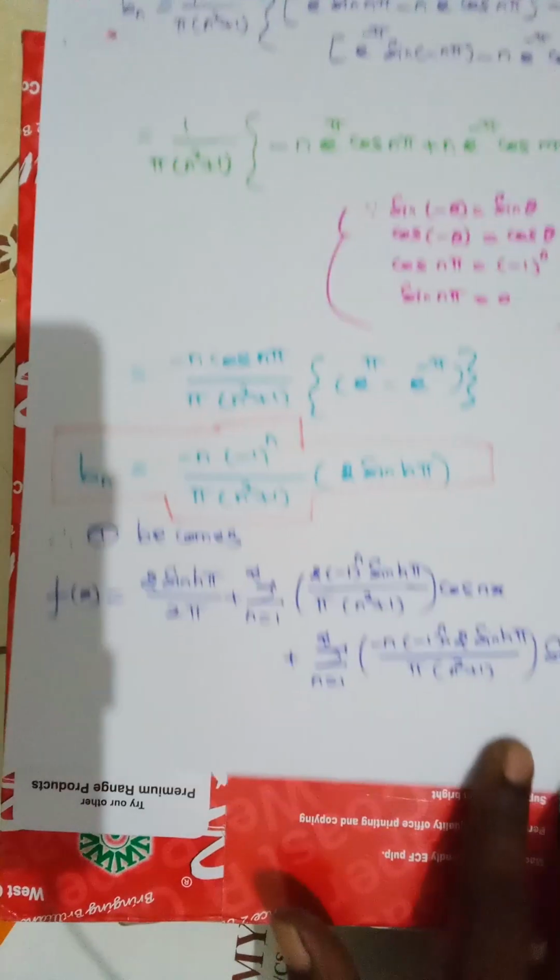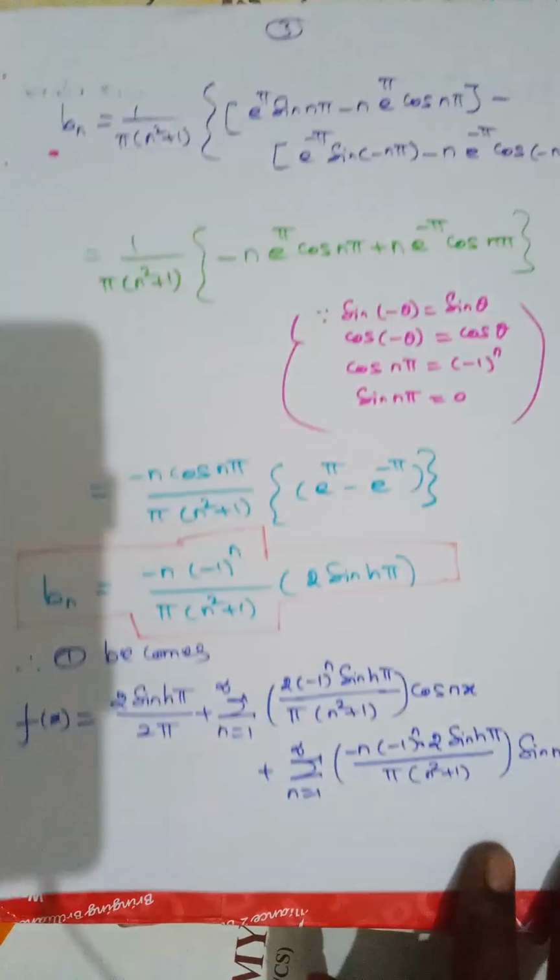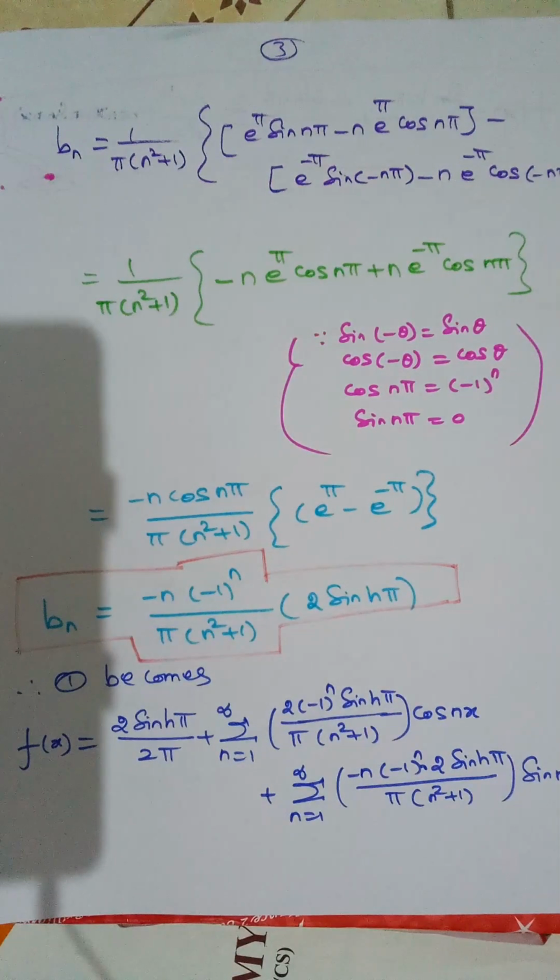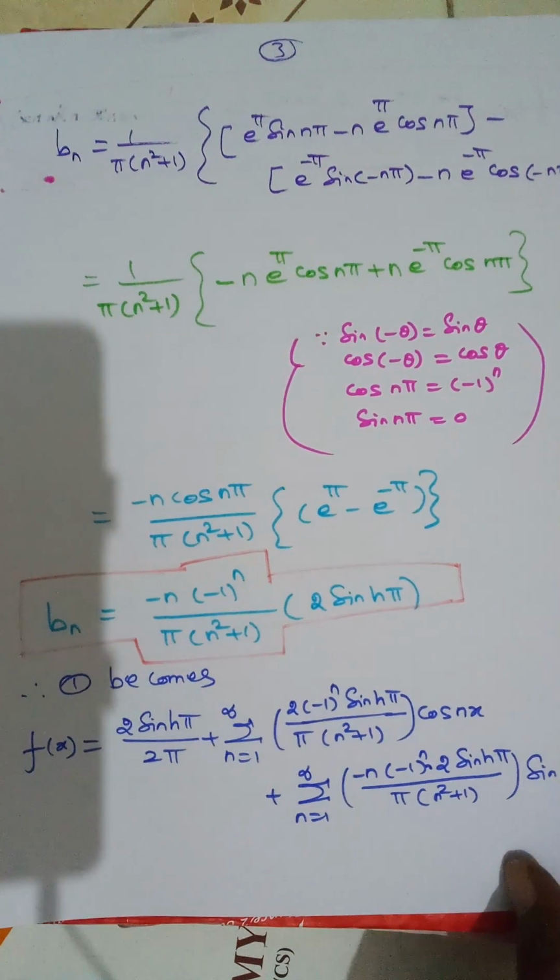Now the equation number 1 becomes f of x equals 2 sin h pi by 2 pi, that is a0 by 2, plus summation n is equal to 1 to infinity 2 into minus 1 whole power n sin h pi divided by pi into (n square plus 1) into cos nx, plus the third term, summation n is equal to 1 to infinity minus n into minus 1 whole power n, 2 into sin h pi by pi into (n square plus 1), sin nx. So this is the thing.